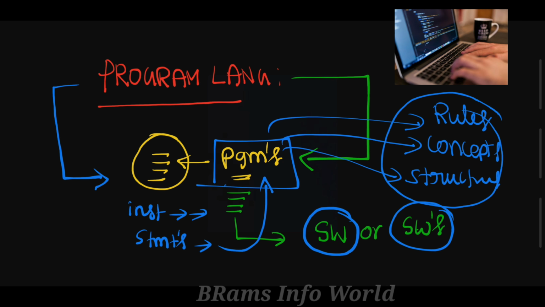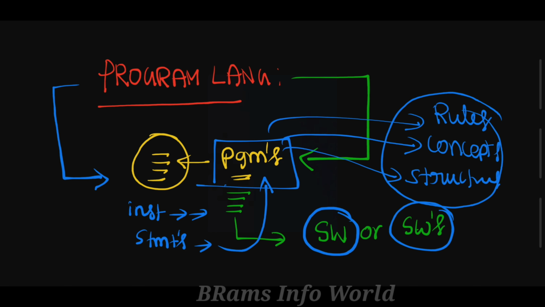See how important programs are in our real life. You want to make a phone call, that is one program. You want to switch on a washing machine, that is a program. You are going to play a game, that is one kind of program. You observe the CCTV camera, that is one kind of program.